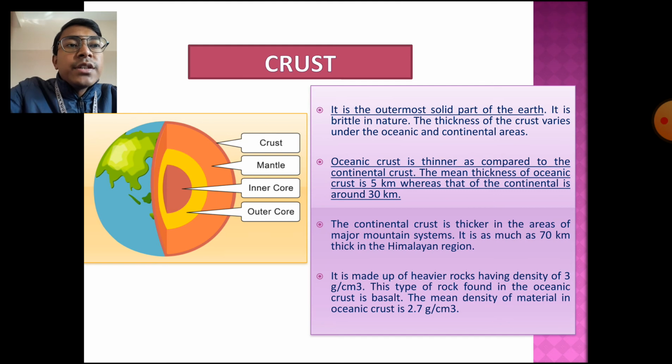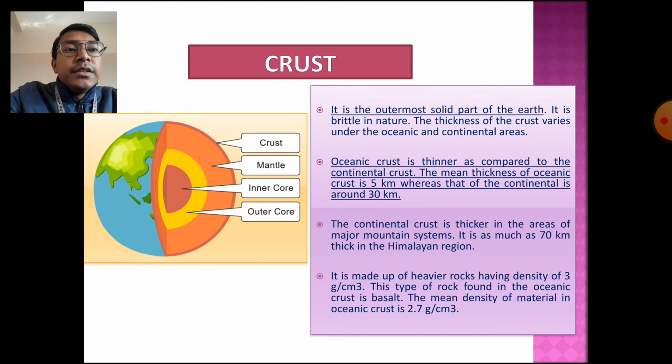The oceanic crust is thinner as compared to the continental crust. The mean thickness of the oceanic crust is 5 km, whereas that of the continental crust is around 30 km. So here we can see that the thickness of the oceanic crust is only 5 km, but in the case of the continental crust it is 30 km.